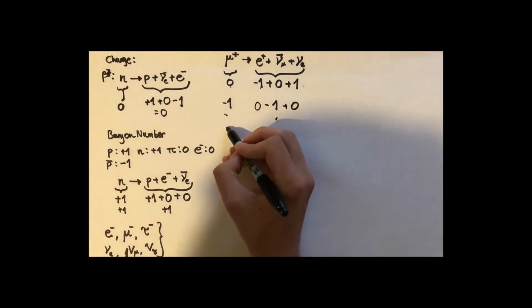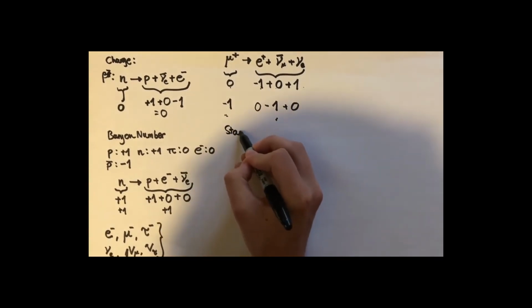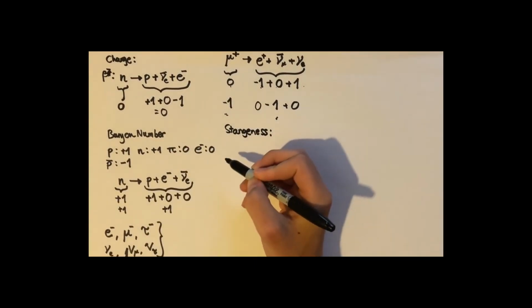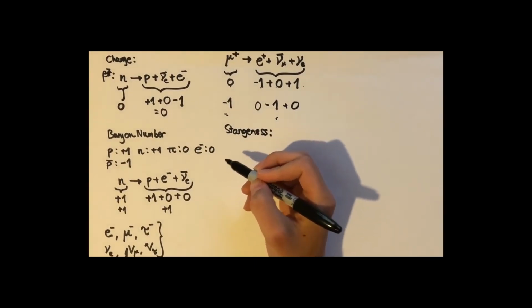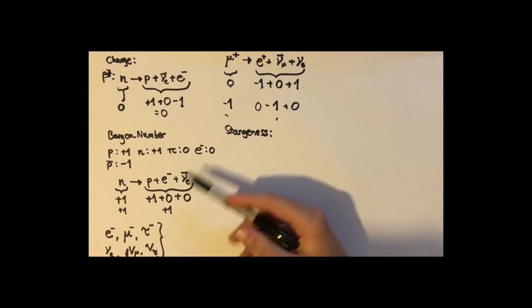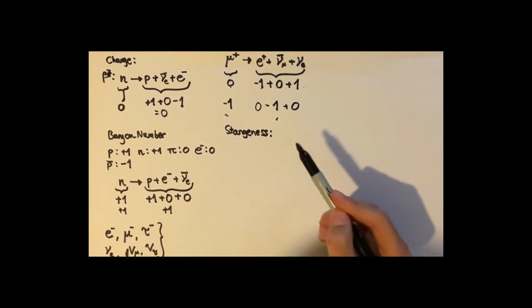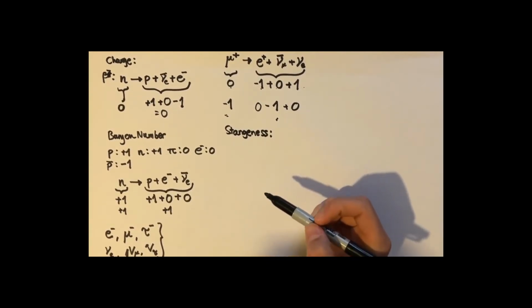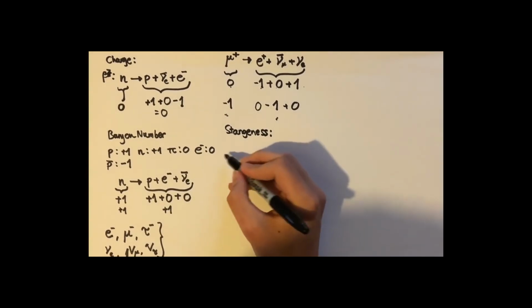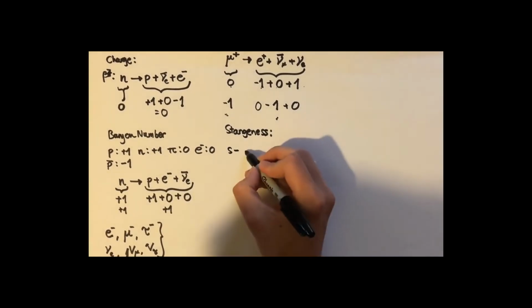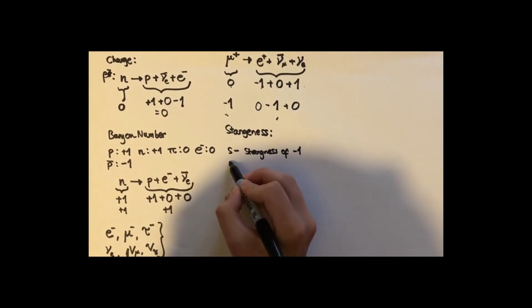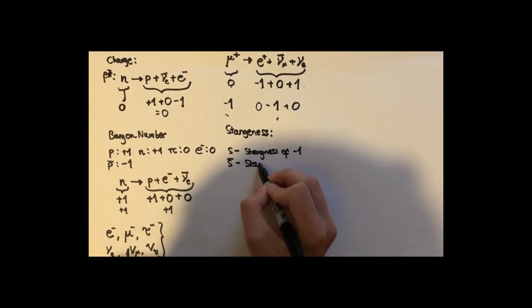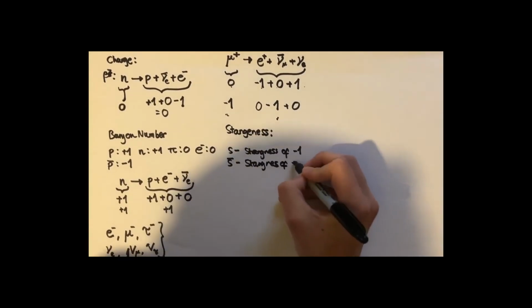And the final thing that is conserved is strangeness. So just to recap, we found that kaons are the particles which have strangeness. None of these other ones have strangeness, it's just the kaons because they're the only ones that contain strange quarks. And remember I said that the normal strange quark actually has a strangeness of -1, and the anti-strange quark has a strangeness of +1.